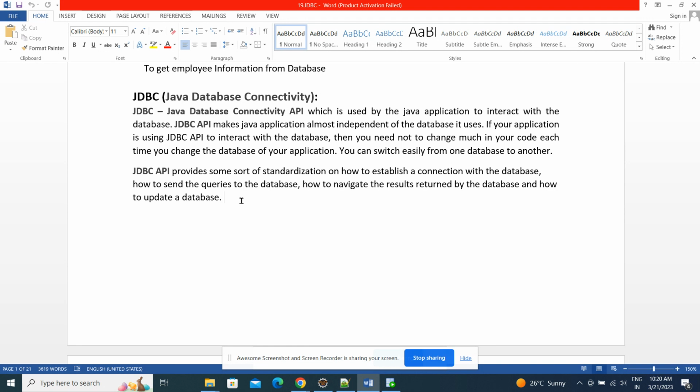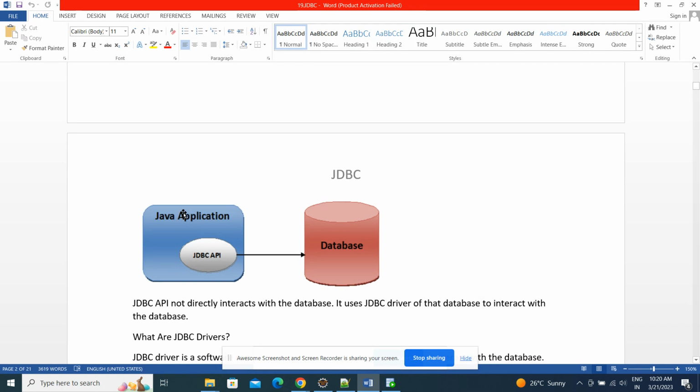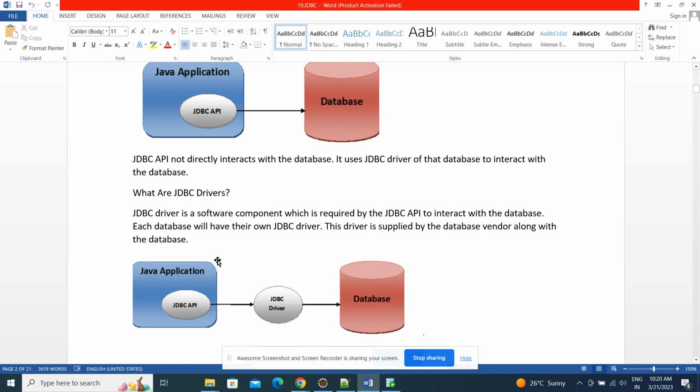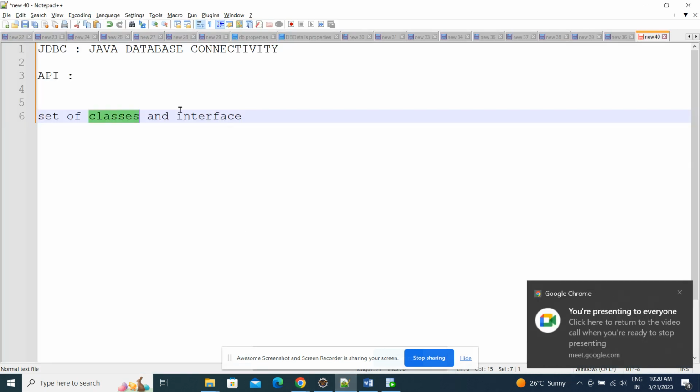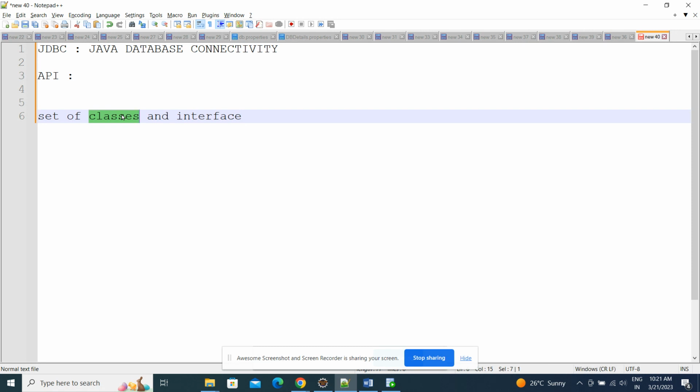Now let's assume this is our Java application. Internally, we are using JDBC API to interact with the database. Directly, our application cannot interact with the database, and JDBC API also does not directly interact with the database. It uses some drivers. It contains a set of classes and interfaces that are useful to interact with any database.